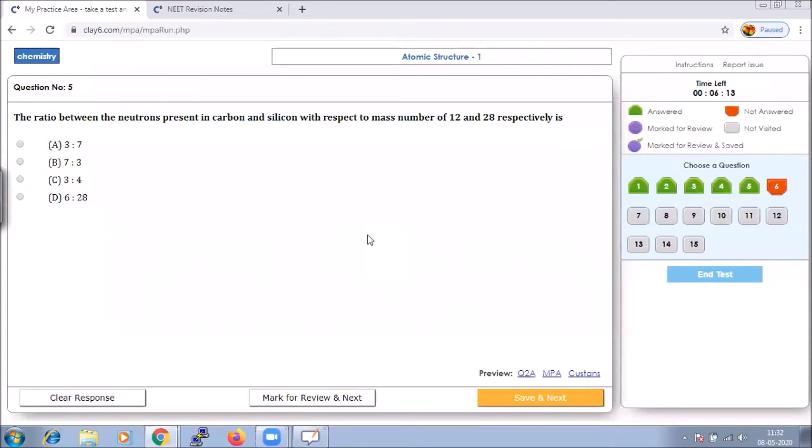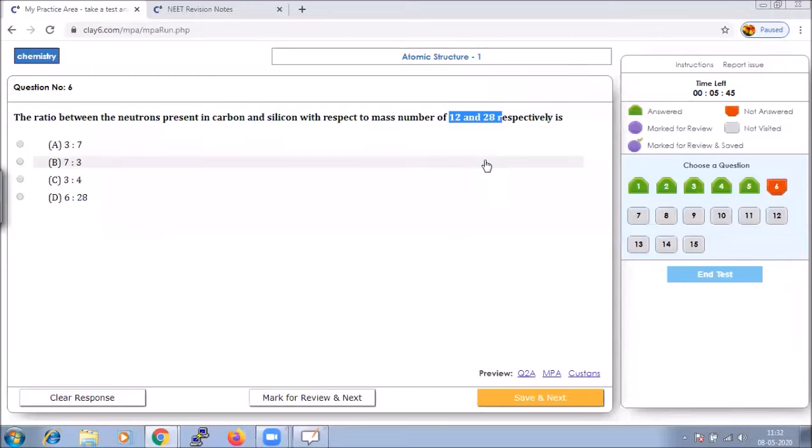Here it says the ratio between neutrons present in carbon and silicon. Do not panic, because they have already given us the mass numbers of carbon and silicon. When we know the mass numbers of carbon and silicon, it is very simple to find the number of neutrons in it.